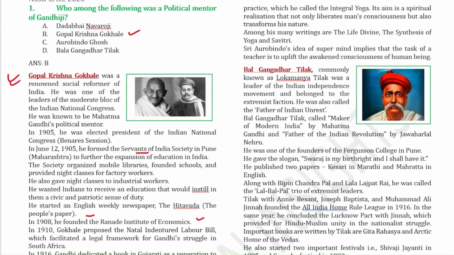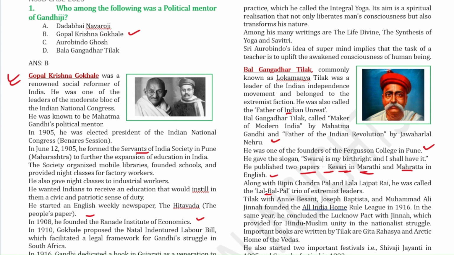So regarding next is Bal Gangadhar Tilak. So he is commonly known as Lokmanya Tilak, okay, and he belonged to the extremist faction. He is also called the father of Indian unrest, okay, so this is important. And he was called the maker of modern India by Mahatma Gandhi, and then the father of Indian revolution by Jawaharlal Nehru. He was one of the founders of the Fergusson College in Pune, and he gave the slogan, Swaraj is my birthright and I shall have it. He published 2 newspapers, okay, so this is important. The Kesari newspaper was published in Marathi language, and then the Maratha newspaper was published in English language. So this is also important, this line.